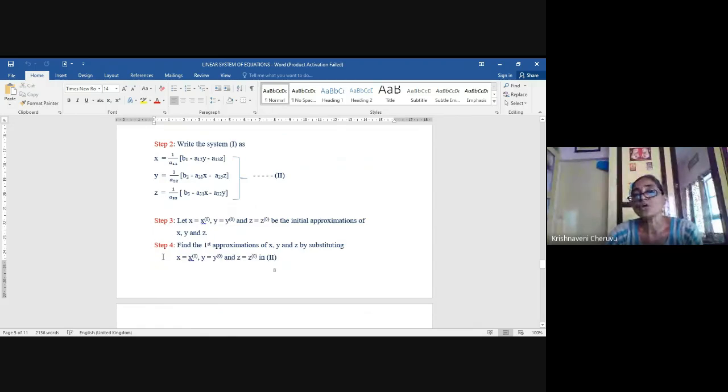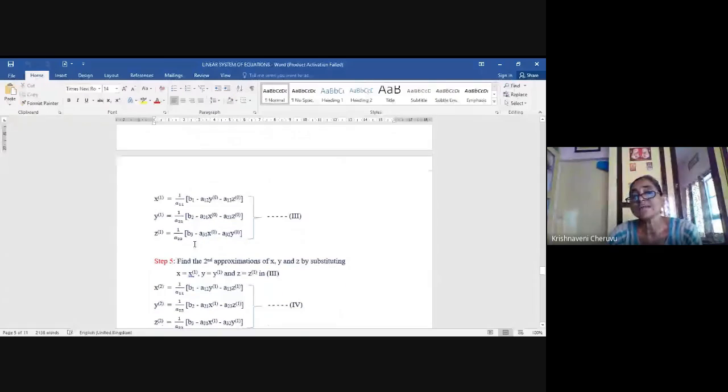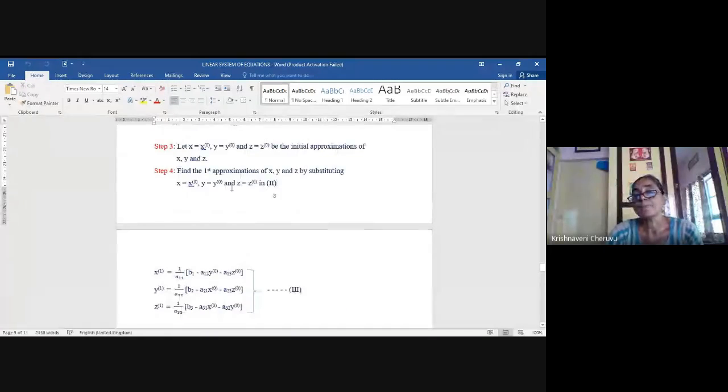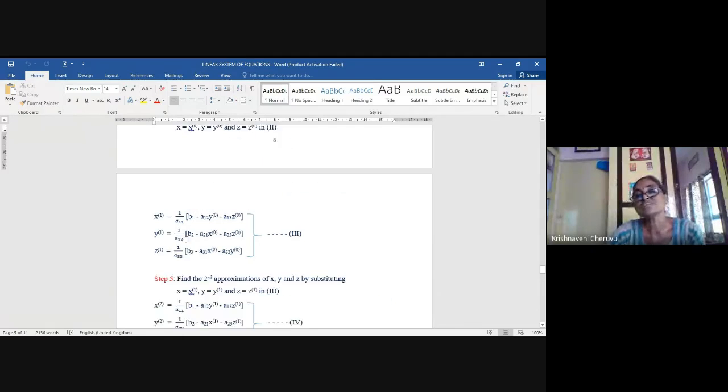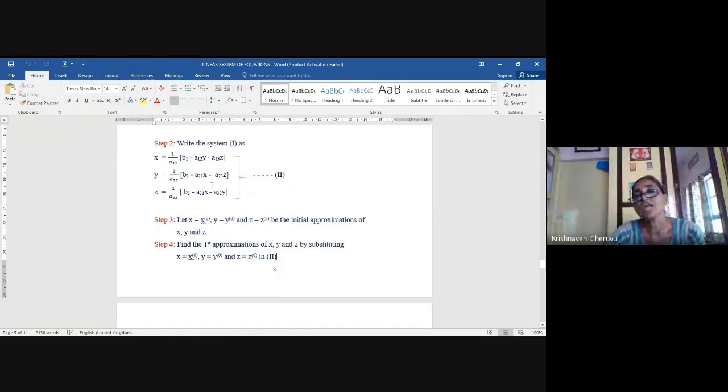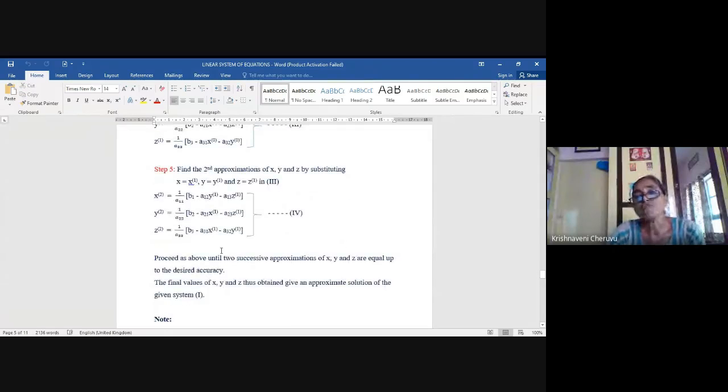Each time you are simultaneously substituting the approximate values to get the next approximate values. So next time, to get x bracket 3, y bracket 3, z bracket 3, you substitute for x, x bracket 2, y bracket 2, z bracket 2 in this system of equations. So you keep on finding better approximate values.